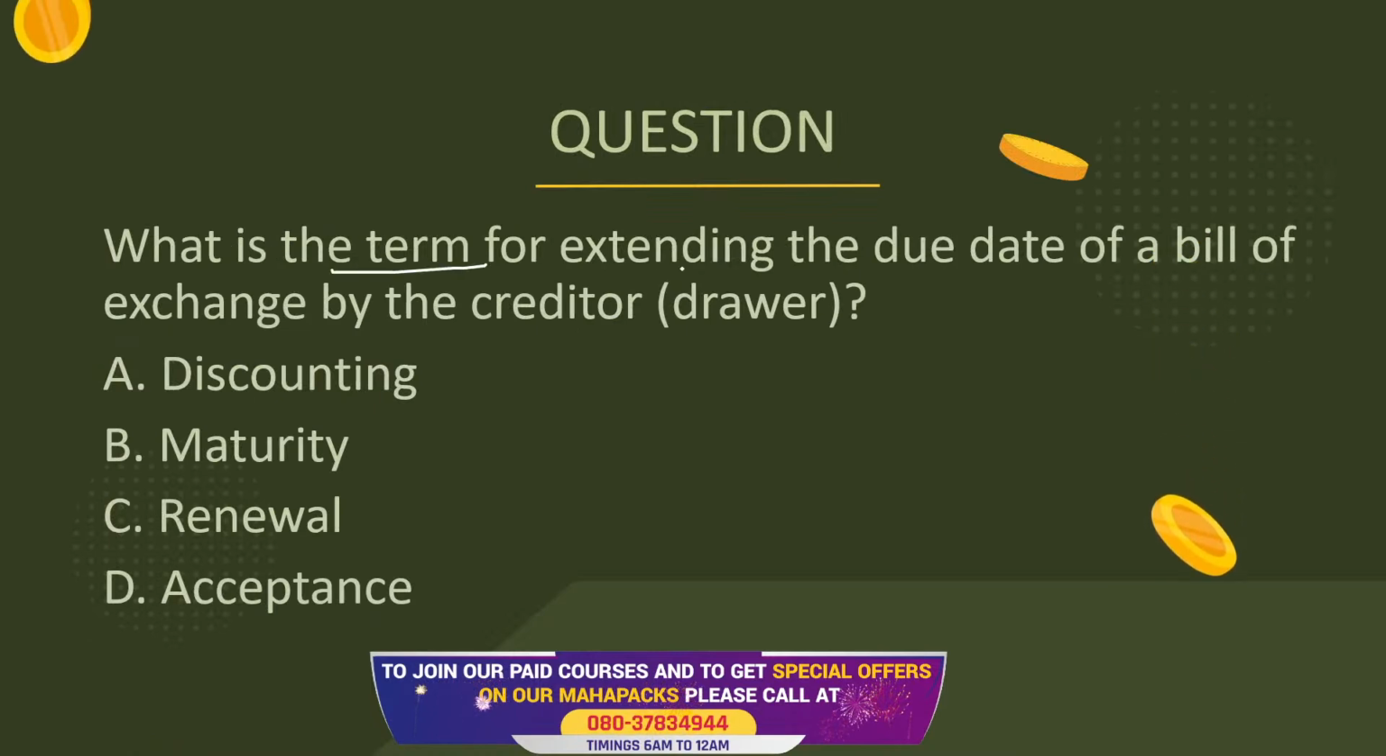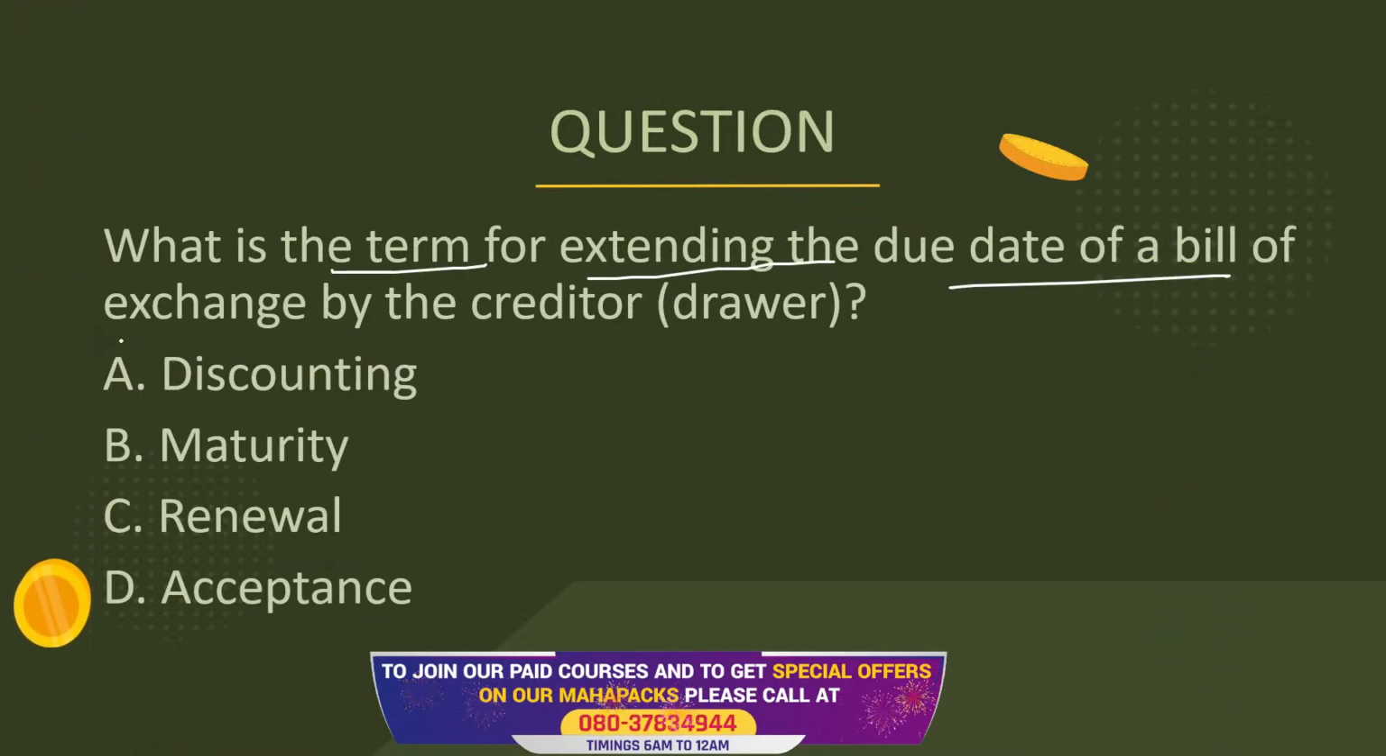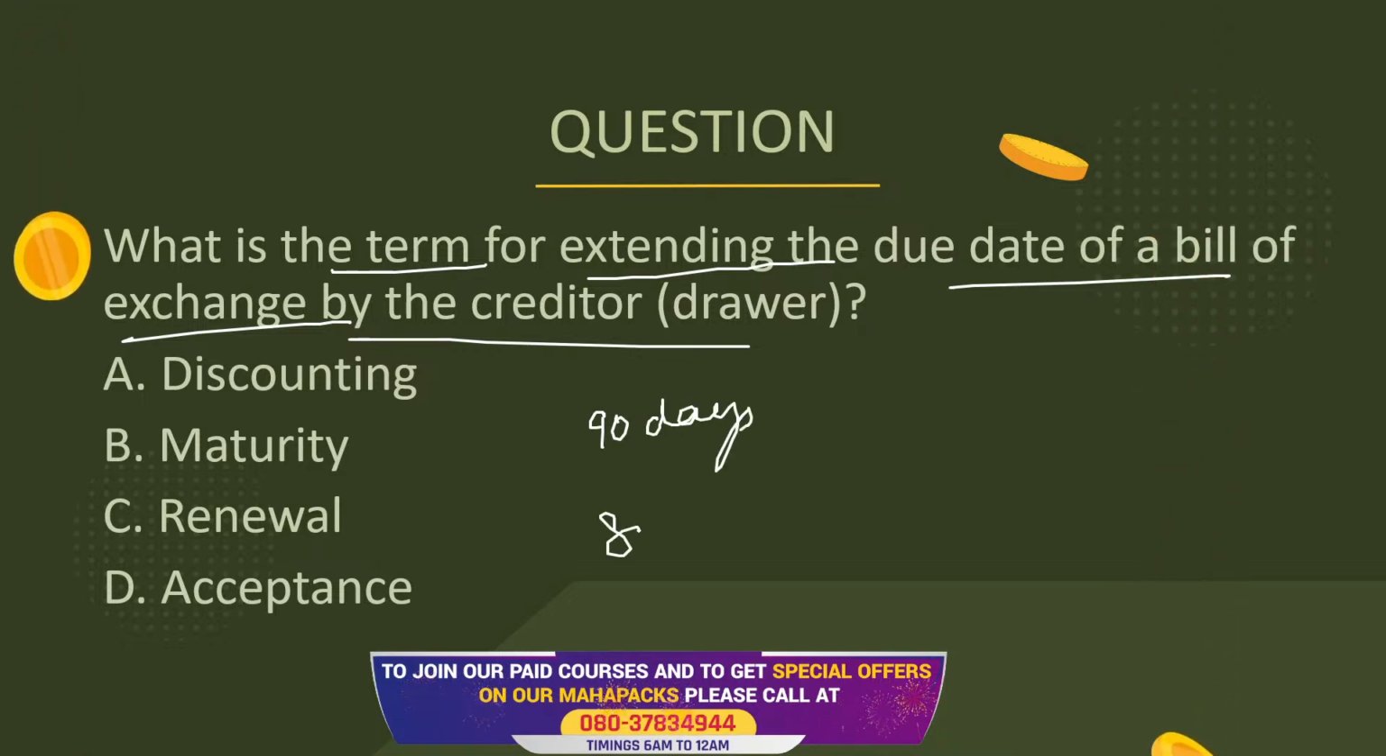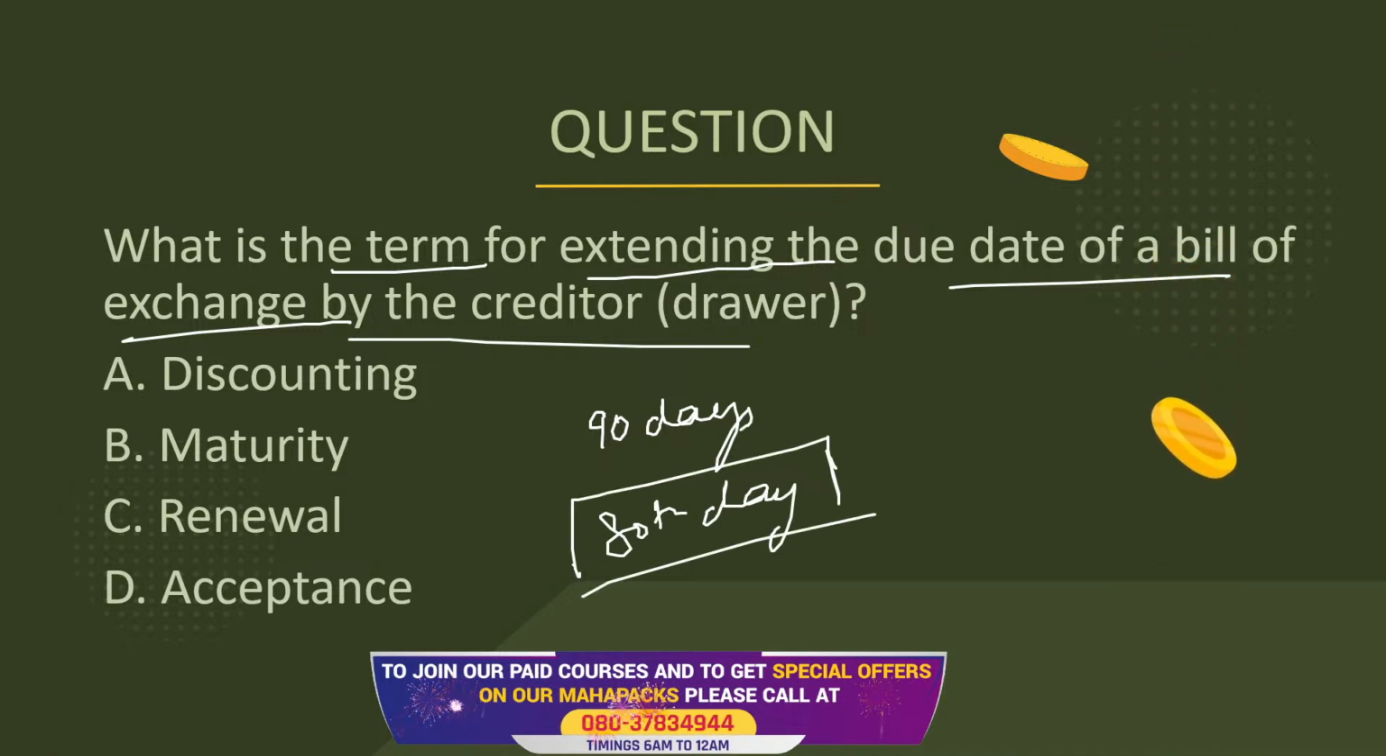What is the term for extending the due date of the bill? If you say that the bill was for, say, 90 days, and the person comes and says on the 80th day that I cannot pay you, give me at least 1 month more, and the drawer agrees. In this case, what they are doing is called